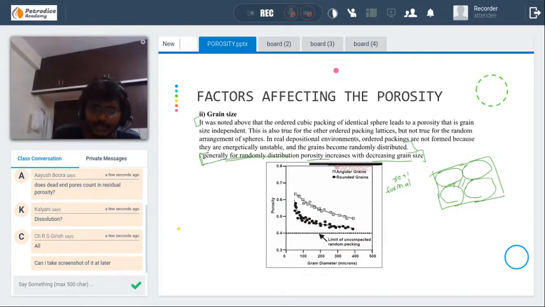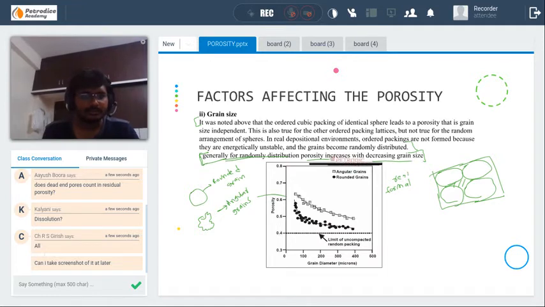What do I mean by angular and rounded? Suppose this is angular. Sorry, this is rounded grains. If the surface of the grain is very smooth, it means rounded. If the surface of the grains is somewhat rough, like this, it will be angular grains.